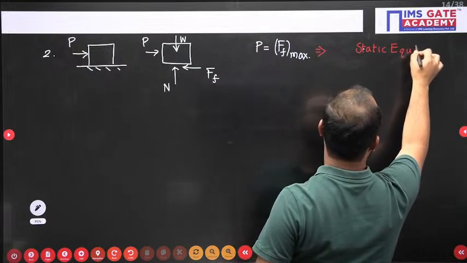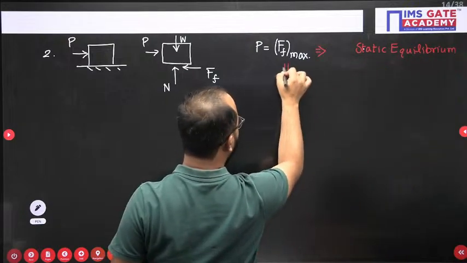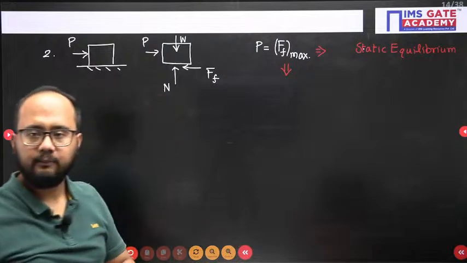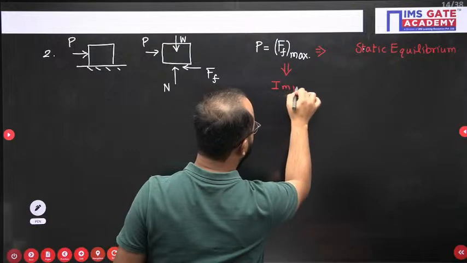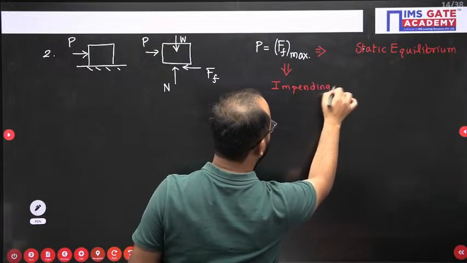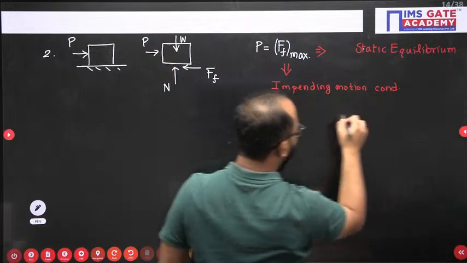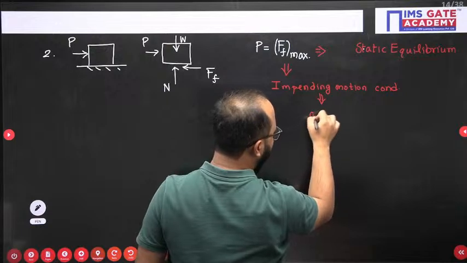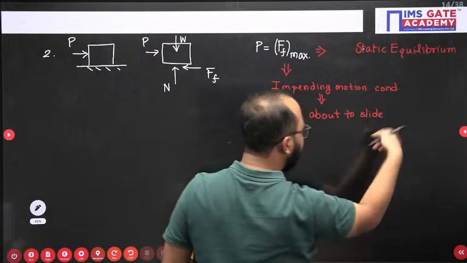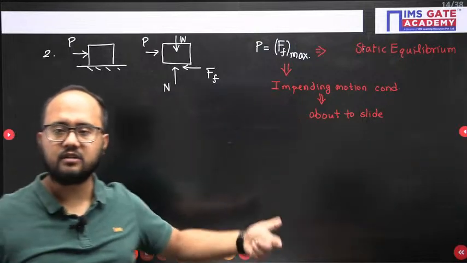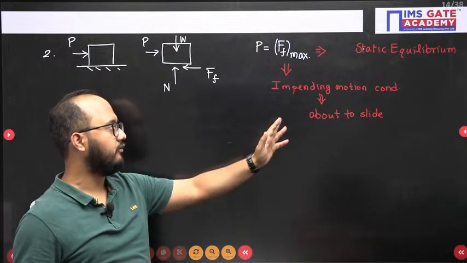Okay, so first we have confirmed it is static equilibrium, but this condition is a special condition because the values of external force and friction force are balanced. So this condition has one more name, which is known as the impending motion condition. This word is important. It means the body is about to slide, on the verge of sliding or about to move. This you can understand from here.